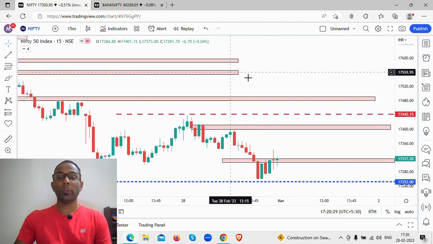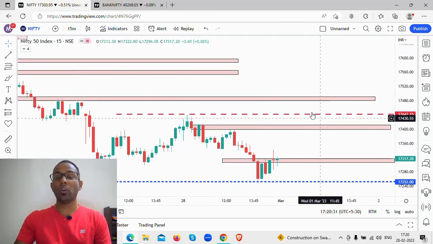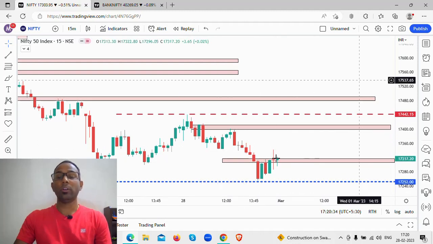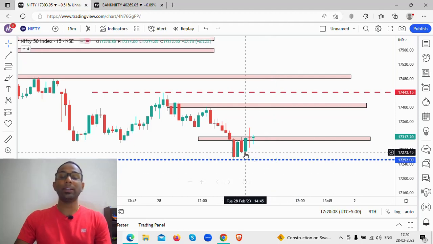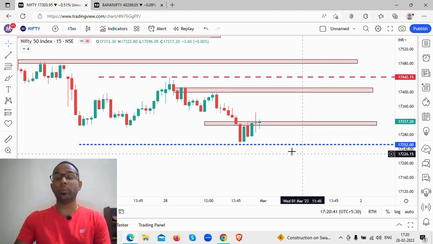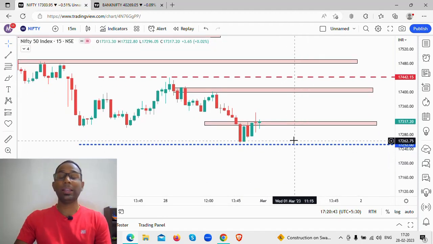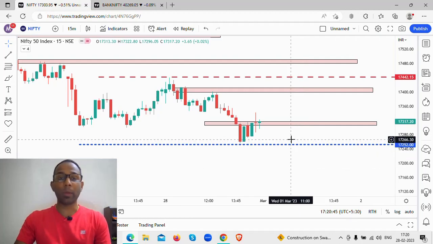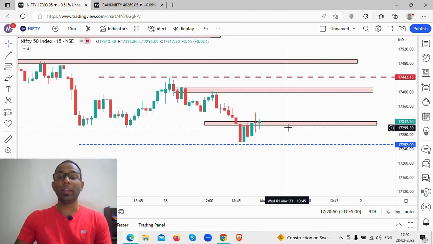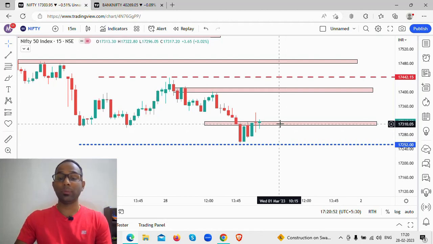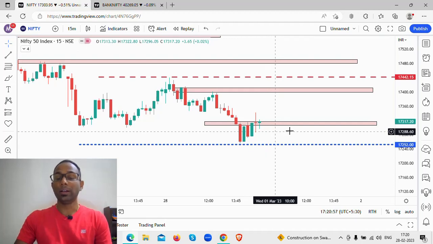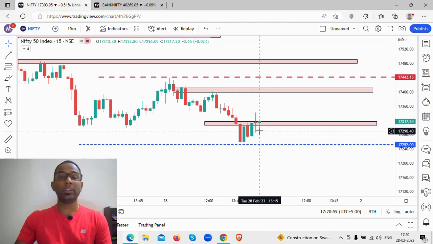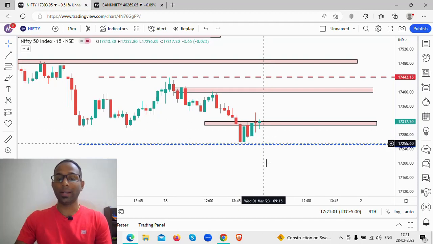Okay, let's see whether this will go to those levels in tomorrow's session, or whether it will be moving around within this particular range, or whether there will be a price move towards the downside. If there is a price move below this particular level and there is follow through selling, then you are going to see massive selling in the markets. Please remember that could be massive selling in the market. So be careful. Tomorrow's session, or this coming week in this particular series, is going to be very, very tricky in the markets, or the bears will go on full attack.